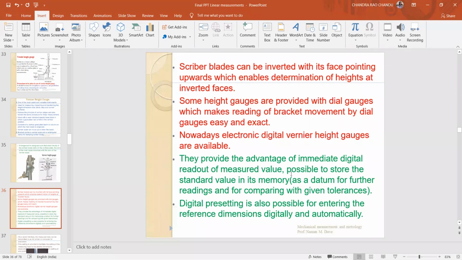The latest variety of vernier height gauges is also available: digital height gauges. They provide the advantage of immediate digital readout of the measured value, and it is possible to store the standard value in memory. Digital presetting is also possible for entering the reference dimensions digitally and automatically.